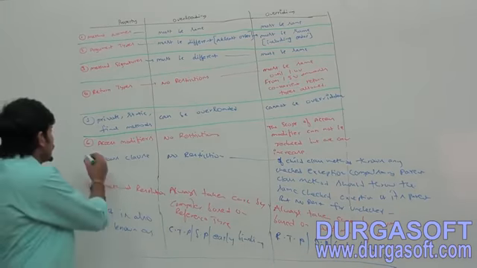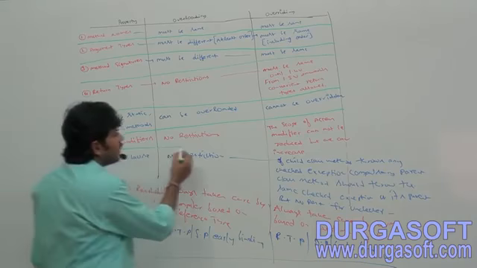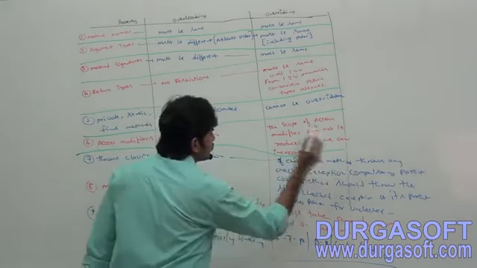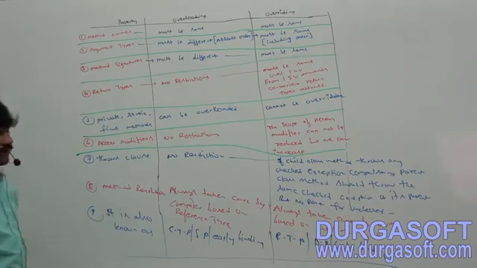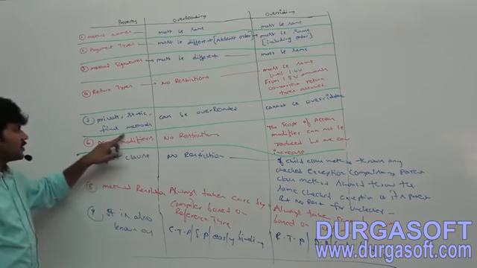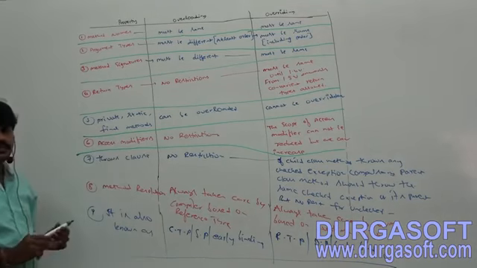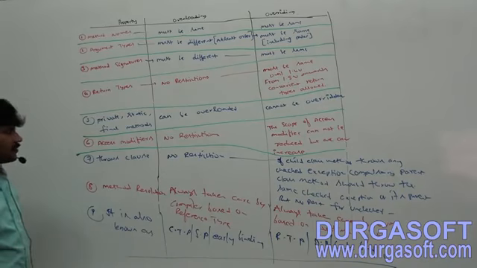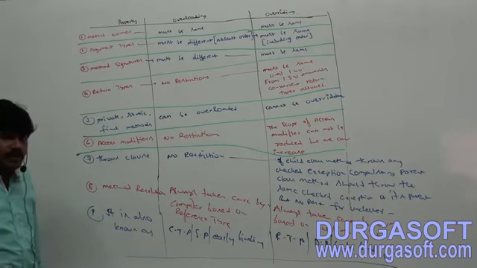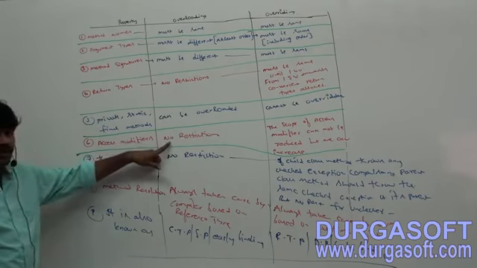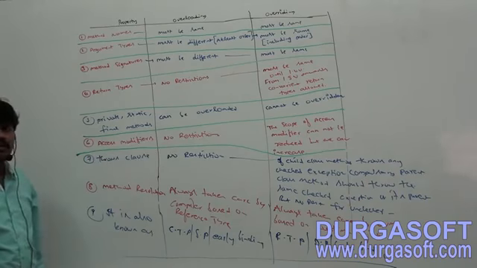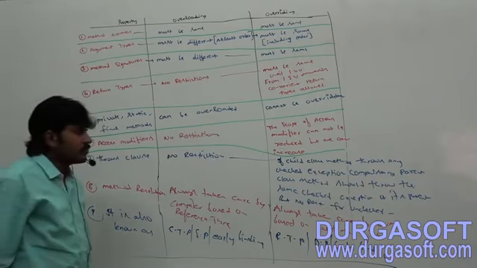Next, access modifiers. So in overloading, what is the rule? No restriction. One method can be private, the other method can be public, no problem at all.